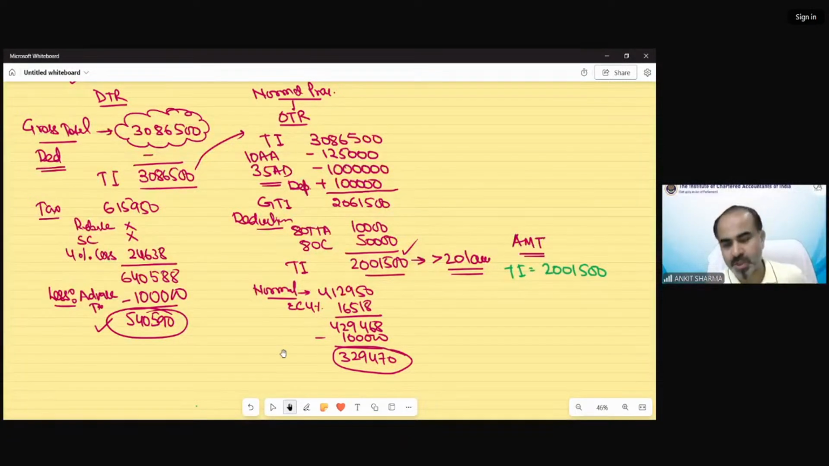It's a very simple question. Very few things are going to be added back to find out the AMT adjusted total income. What do I need to add back to calculate the adjusted total income?